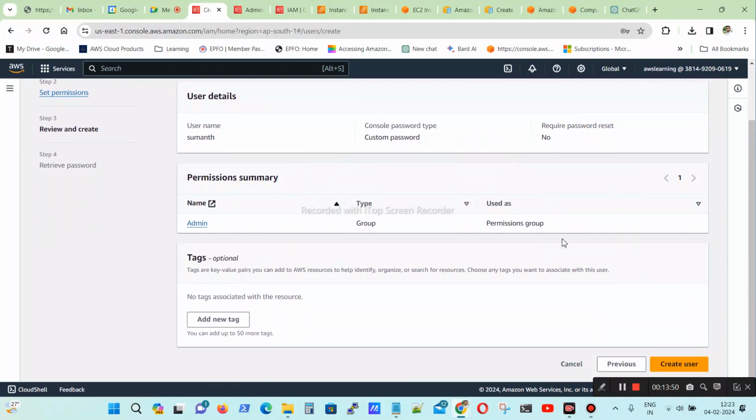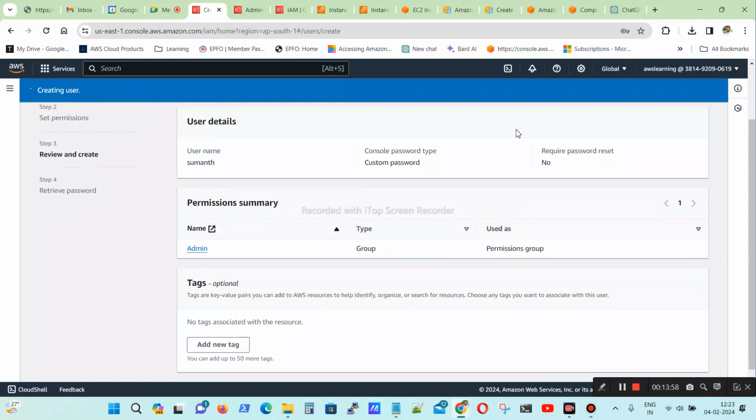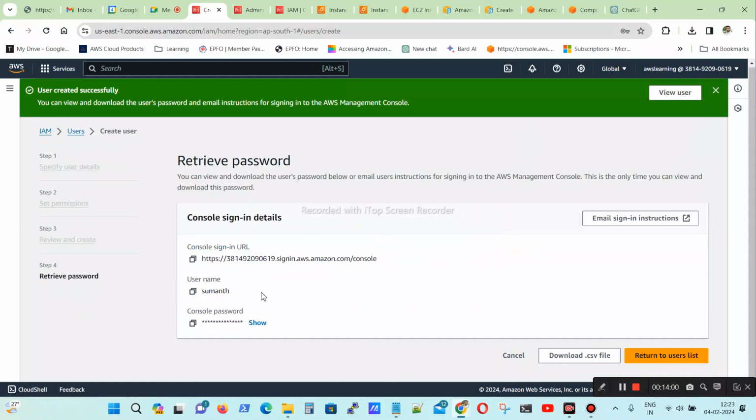If you want, you can add tags. Otherwise, if not required, no need to add tags, and create the user. So the Sumant user is created and the password will be there. This is the Sumant user admin console, the AWS console. For the other browser, I will log in to the Sumant console. Give me a second.